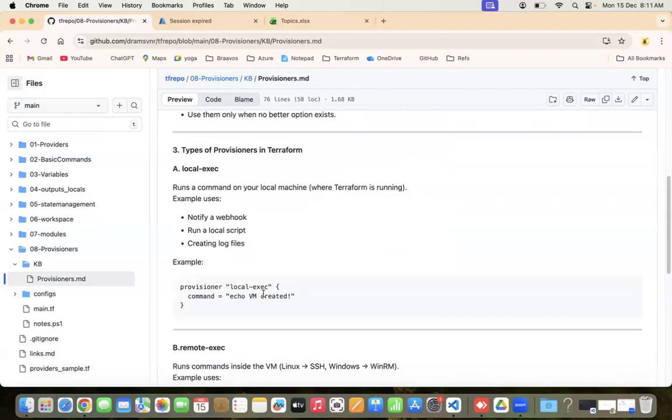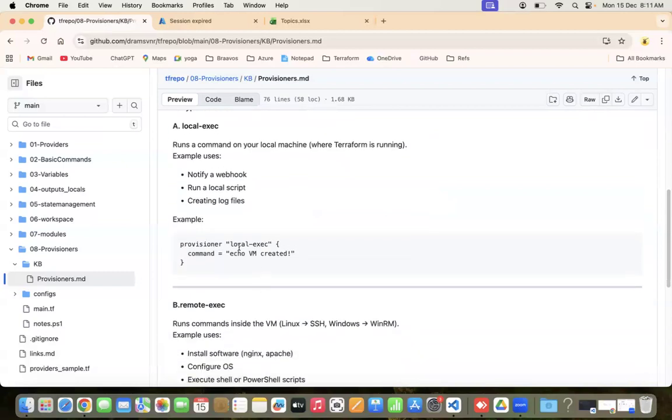The types of provisioners in Terraform. There are 3 types of provisioners in Terraform. One is local exec. The first one runs a command on your local machine. Local exec will run a command on your local machine where Terraform is running. Example uses: notify a webhook, run a local script, or create a log file.